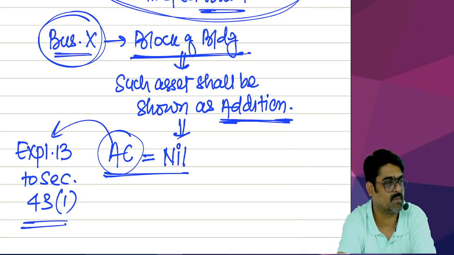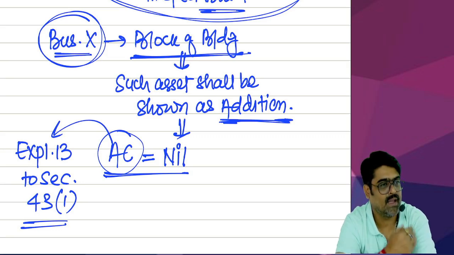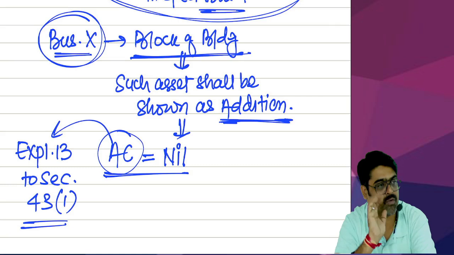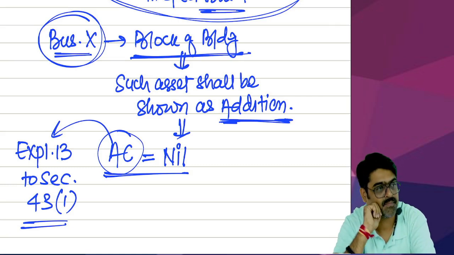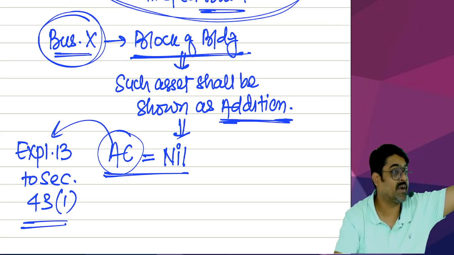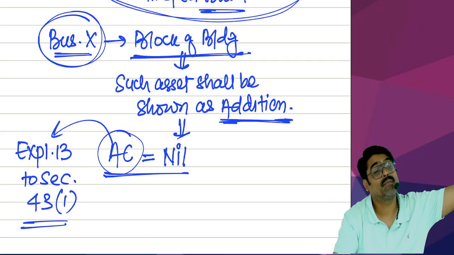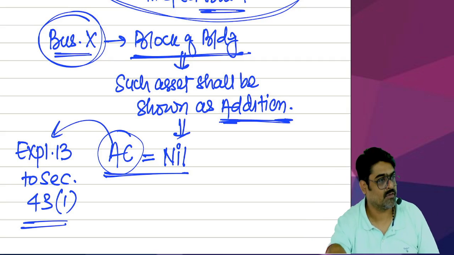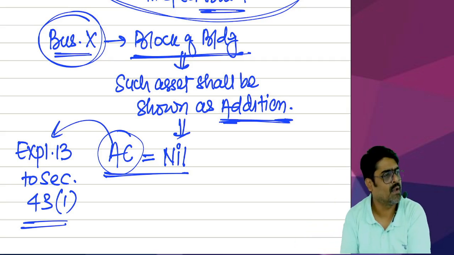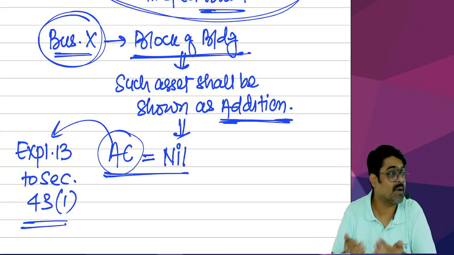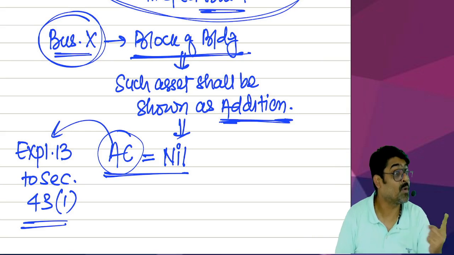Nil. Explanation number 13 to section 43(1) says, listen to me very carefully, if you start using an asset in your business, but you did not acquire the asset for this business, you acquired the asset for specified business, yes or no? Then if you bring that asset into your normal business, what will be the actual cost of this asset? Nil, if it is coming after 8 years. But if it is coming within 8 years, then the proviso will be applicable.